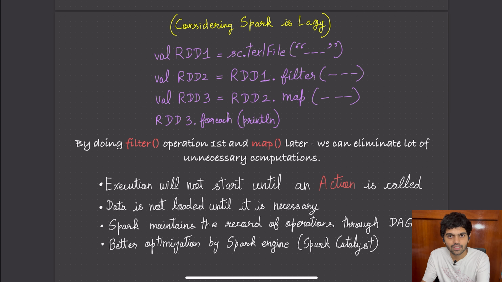That may take you 5 to 10 minutes, or if your server is a little slow, it might take even more. You can skip all those steps, and only when you call an action, a function that forces the system to get the data, or show the data, or dump the data, that's when these transformations happen. It's like doing all the process once instead of repeatedly doing it many times.